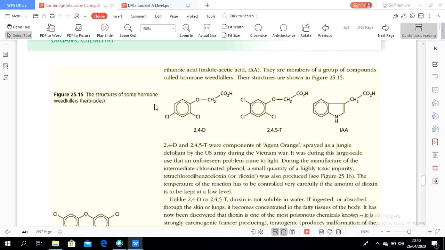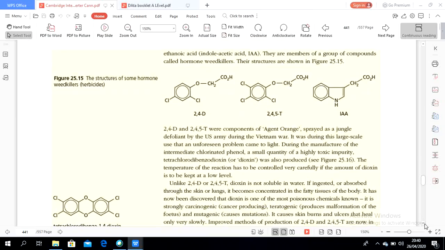As you can see here, the herbicides and also the insecticides contain the same structure. It is benzene. We know benzene is insoluble in water because it has strong van der Waals forces, and the pi bonding system requires a high amount of energy to break it down.